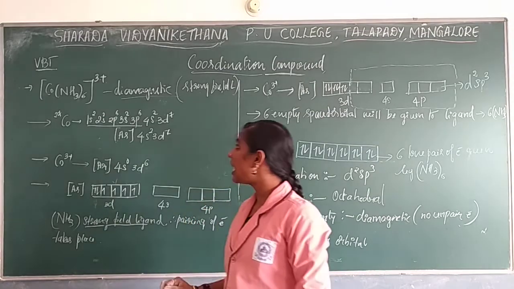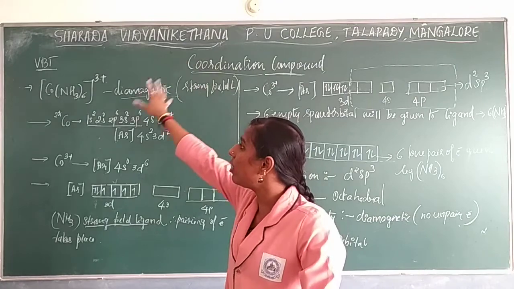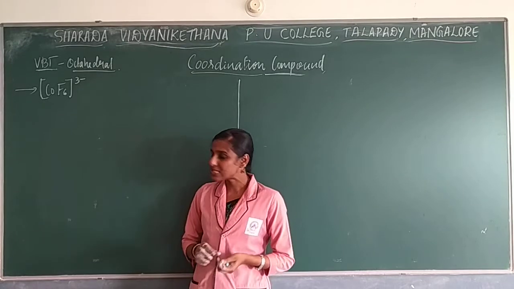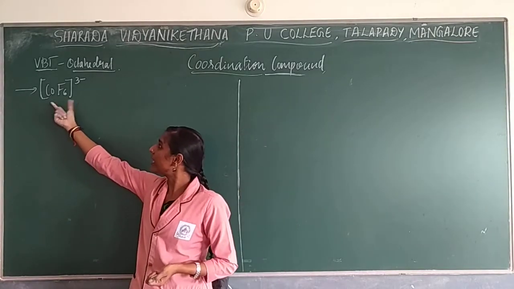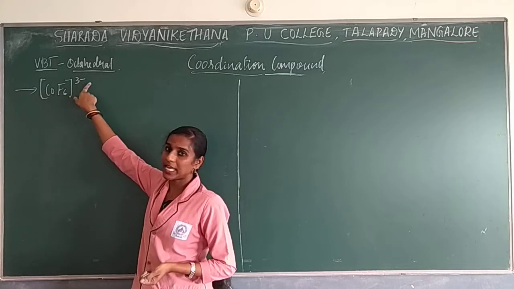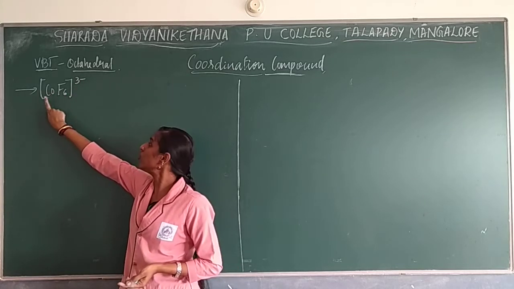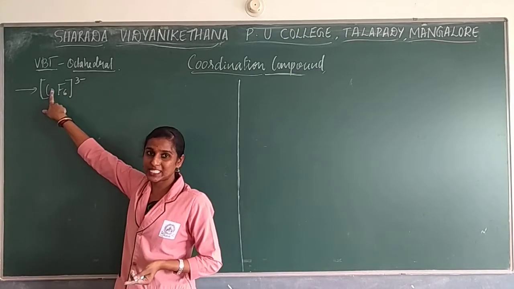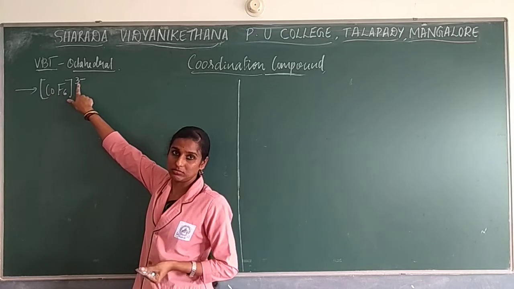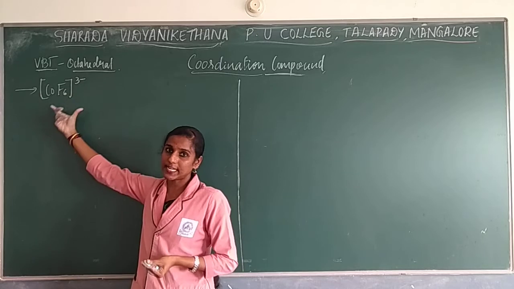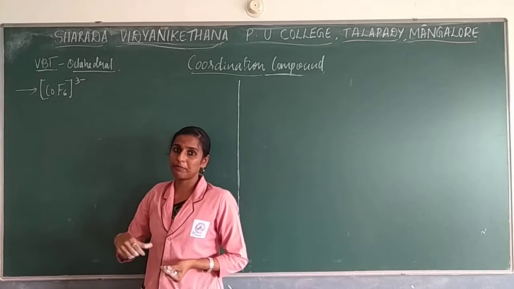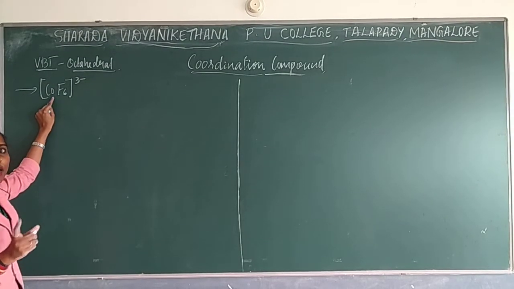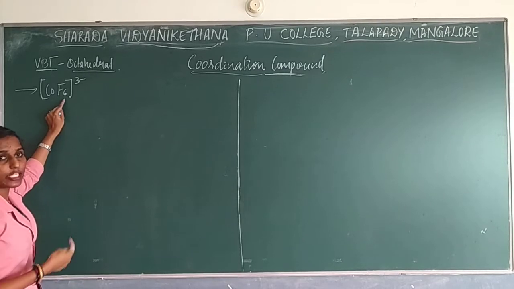Okay. So this is regarding the VBT structure for your Co(NH3)6, that is an octahedral complex. So next we will go with another complex group. Okay. So that is CoF6 3 minus, hexafluoridocobaltate. Okay, cobaltate, the oxidation state of cobalt is +3, and it is an ion, since it is in ionic form. That is the nomenclature, the name of the compound. So now for this compound, you need to find the valence bond structure, the hybridization, geometry as well as the magnetic property of this compound.